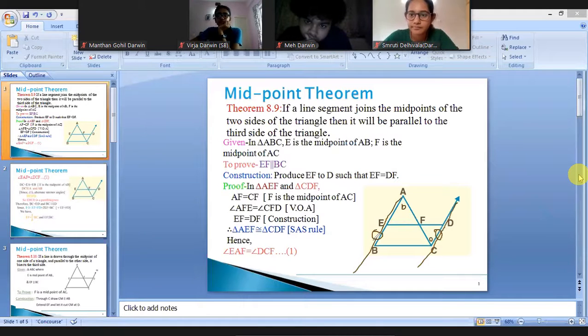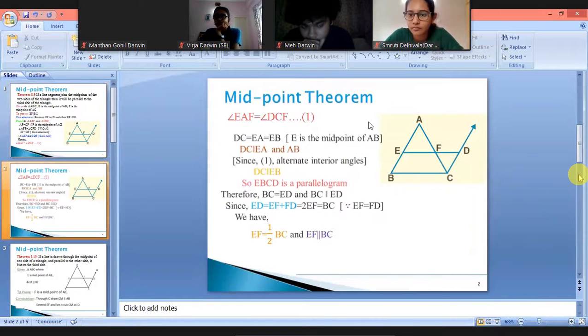So we got that EB is parallel to CD. That means EBCD is a parallelogram, as opposite sides are parallel to one another. From this I can say that opposite sides are equal as well. Now how are they equal?